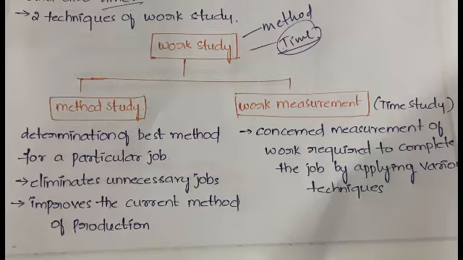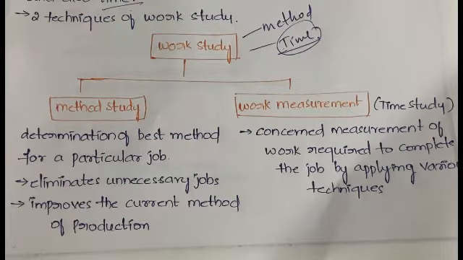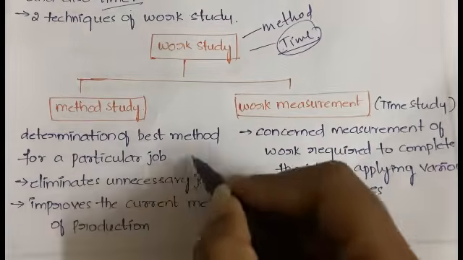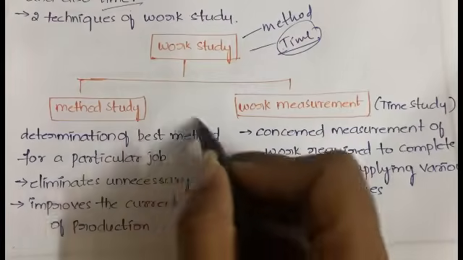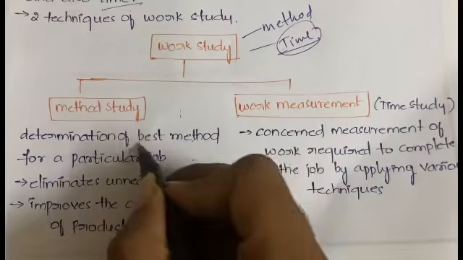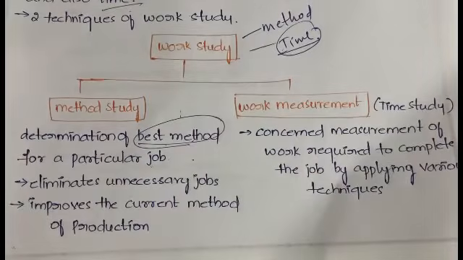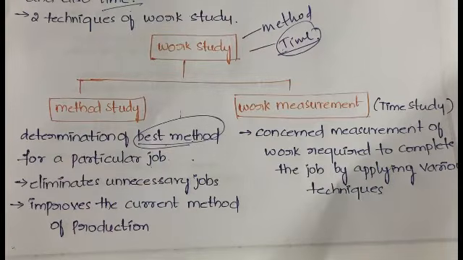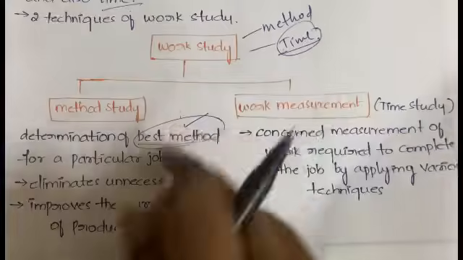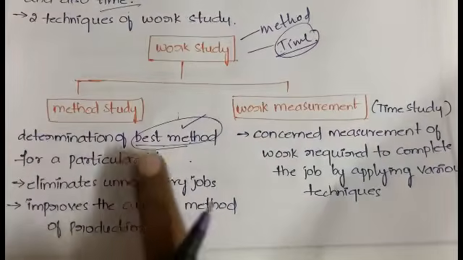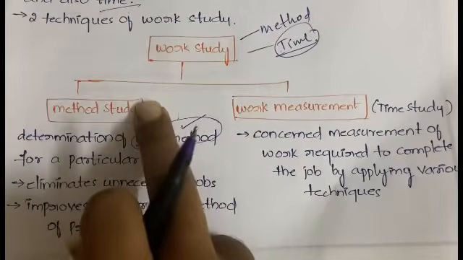Suppose, for example, let us consider maths. From our childhood we have been hearing that one single problem can be solved in so many ways, right? In the same way, in order to do a particular job we will have so many methods. Among all those methods you will have to choose the best method, which is efficient, which means the resource utilization should be efficient and we should get the output at less cost and in less time. That is called the best method. So the determination of the best method for a particular job is called method study.